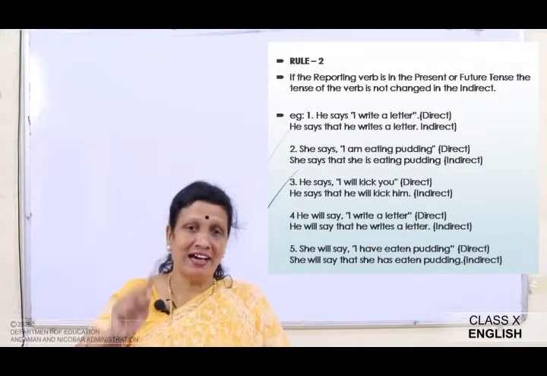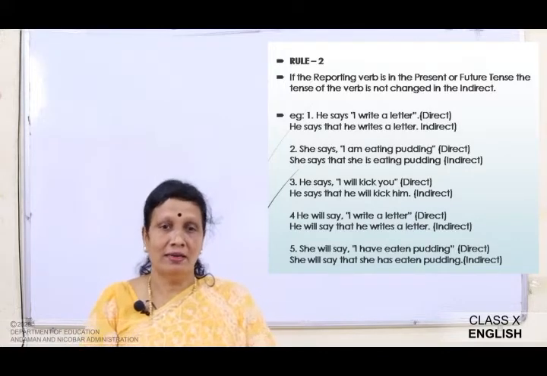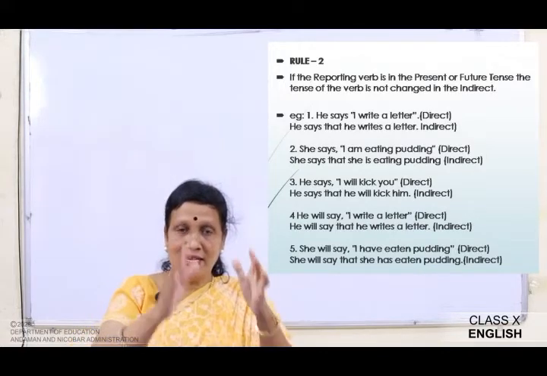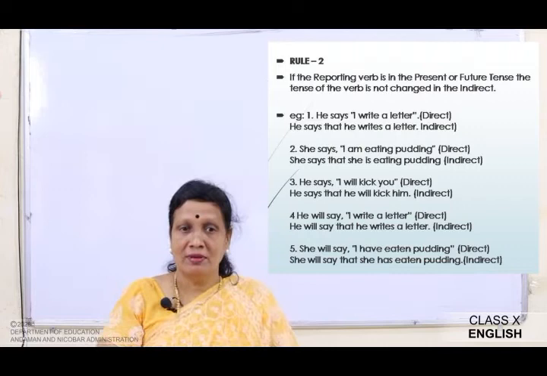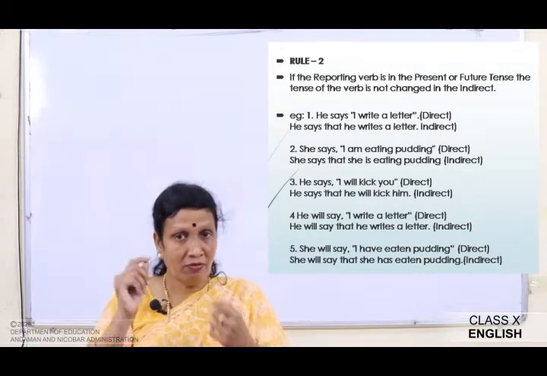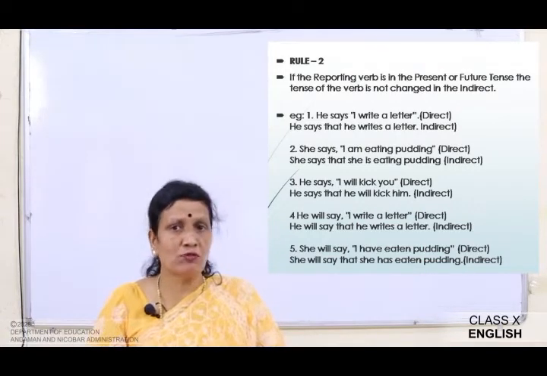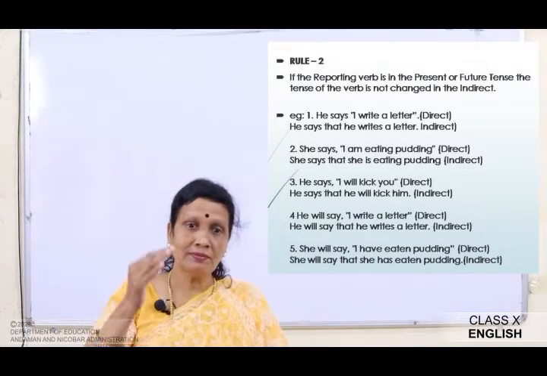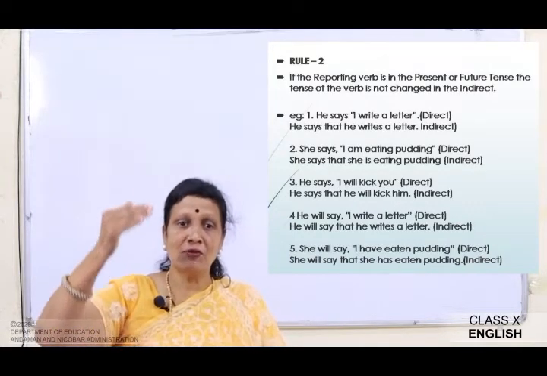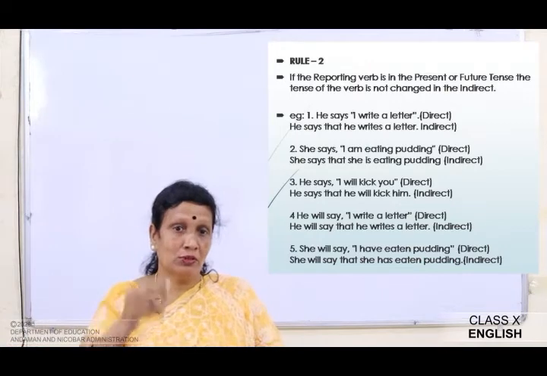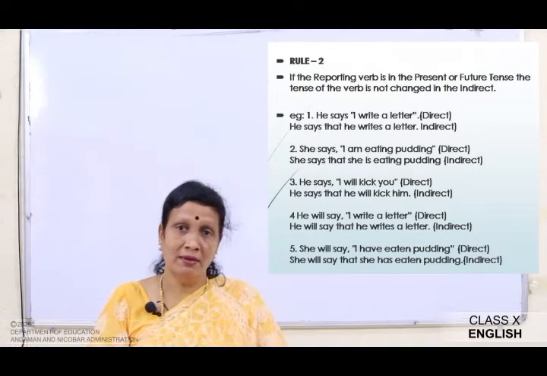He will say that he writes a letter. Because say is in the present tense. Will say. Okay. When we talk of the future also, we use the first form of the verb. So he will say that he writes a letter. So the verb will also be in the present tense.